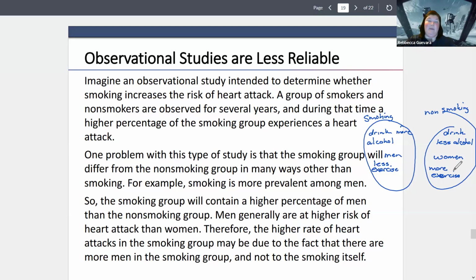Smoking tends to be more common among men. Men are more likely to have heart disease. Smoking is related to usually less exercise, and people who get less exercise are more prone to heart disease. So it's like this confounding thing that keeps happening and happening. And this is what we call a confounding variable: these extra variables that get built into our study if we can't control everything.